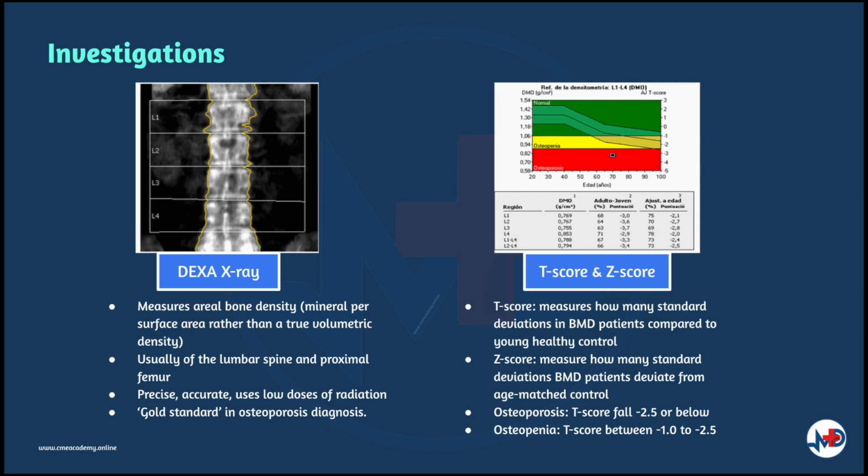The T-score is a measure of how many standard deviations the patient's BMD value differs from that of a young healthy control, whereas the BMD Z-score is a measure of how many standard deviations BMD deviates from age-matched controls. Osteoporosis is diagnosed when T-score values are minus 2.5 or below, whereas osteopenia is diagnosed when the T-score lies between minus 1.5 and minus 2.5.